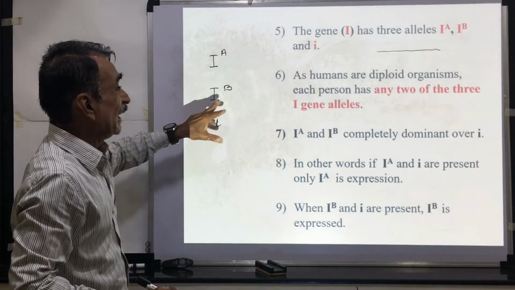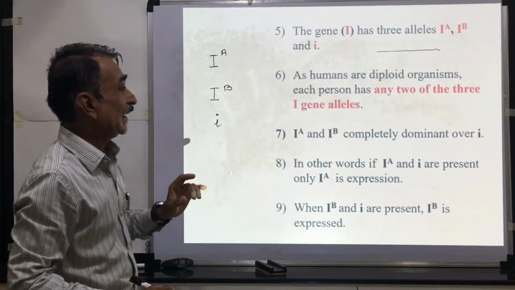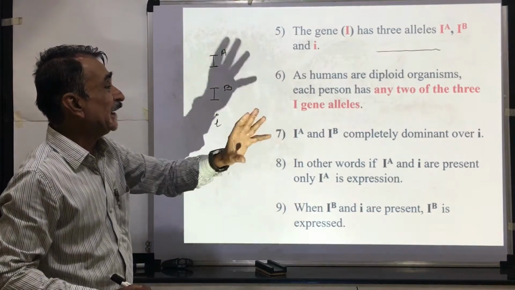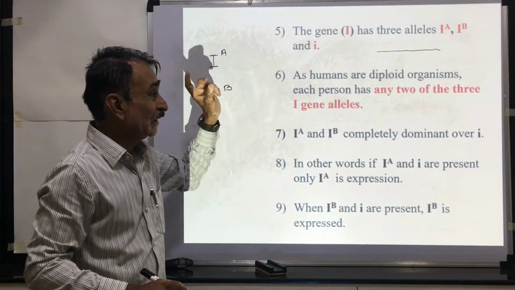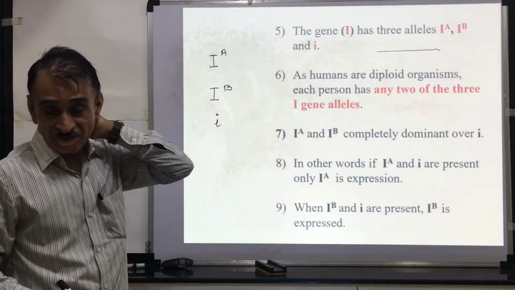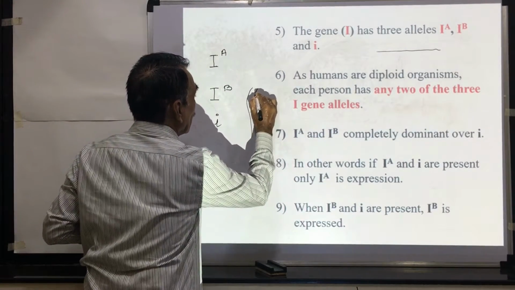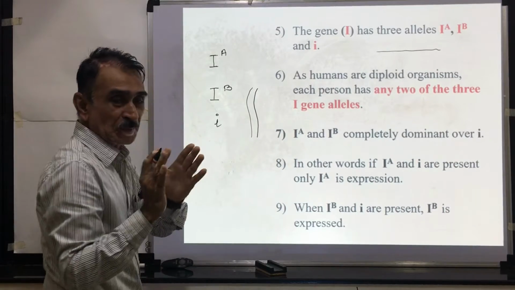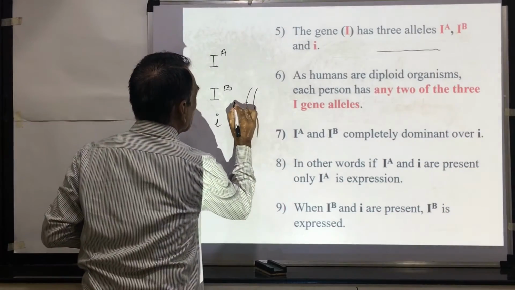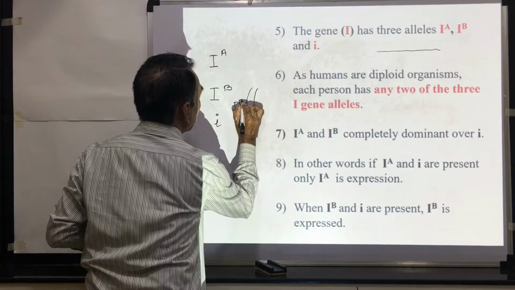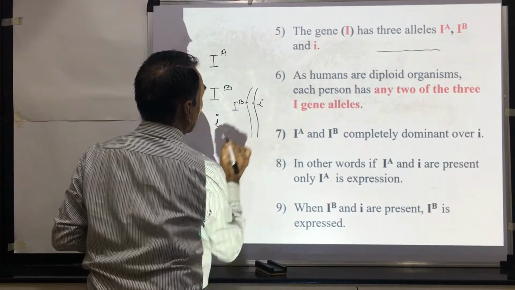As humans are diploid, each organism has any 2 of the 3 gene alleles. Suppose an organism has 2 chromosomes; at this place there is IB, here there is small i.